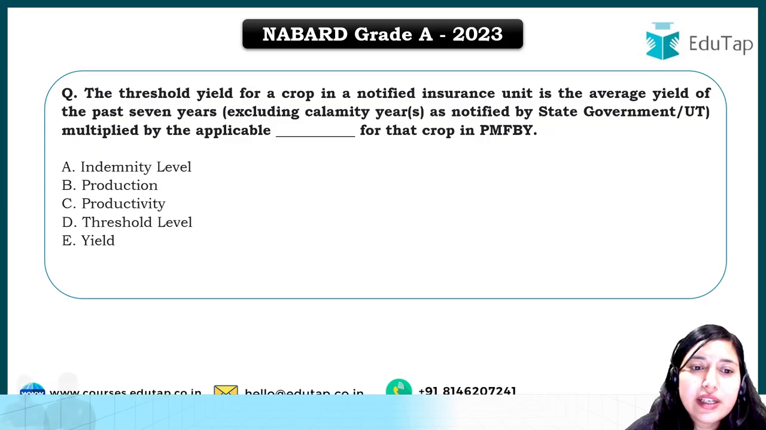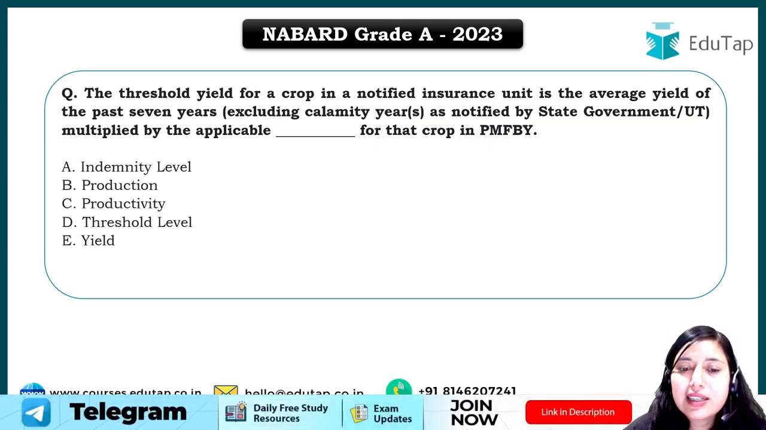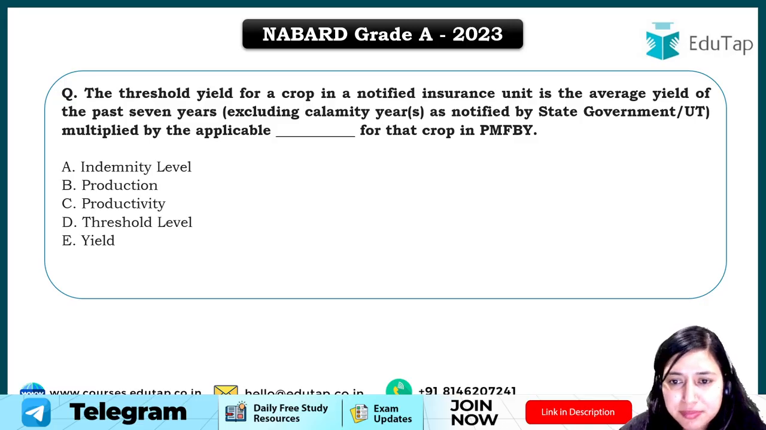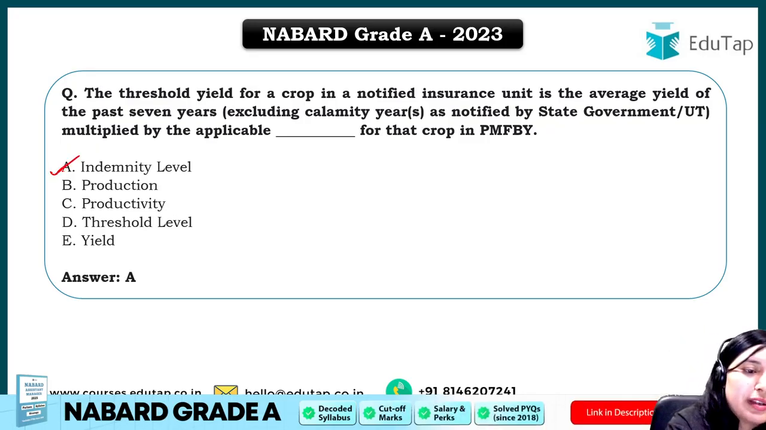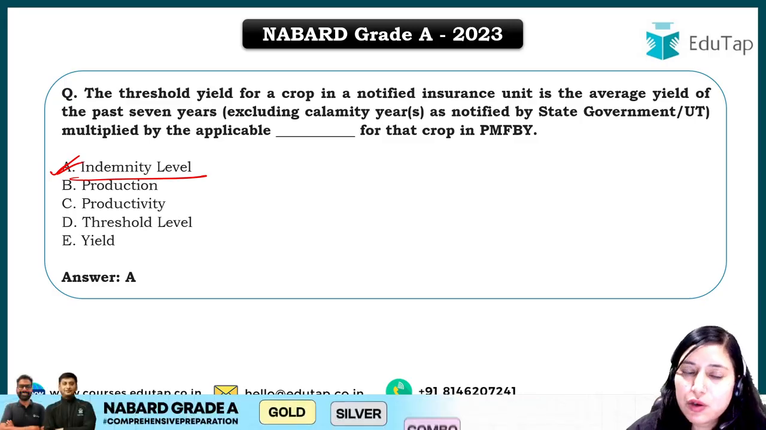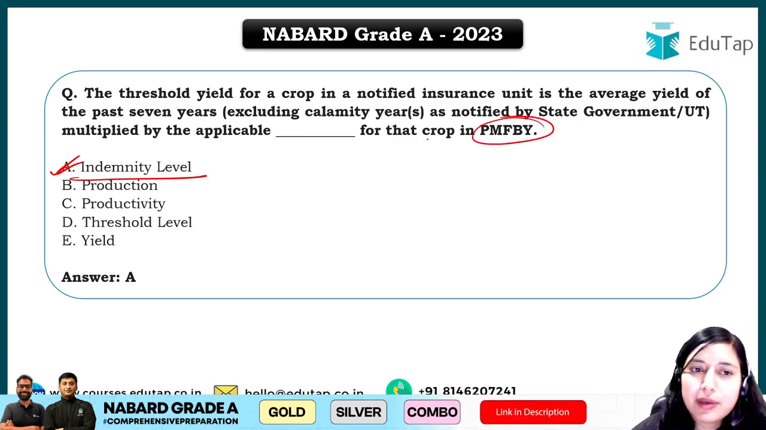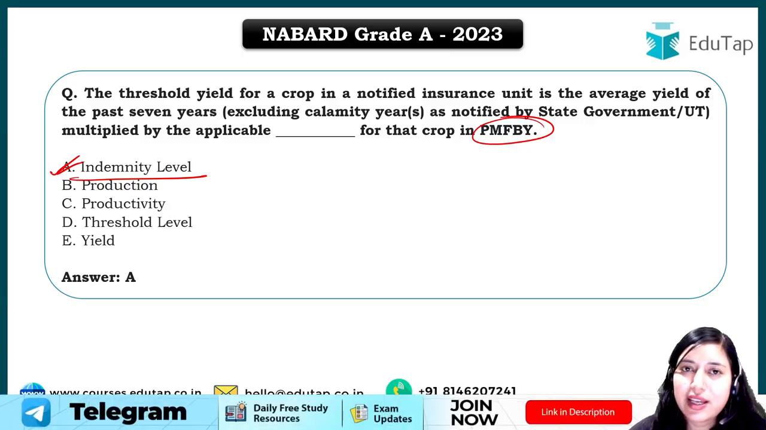Next question, the threshold yield for a crop in a notified insurance unit is the average yield of the past 7 years, excluding the calamity years, as notified by the state government or UT, multiplied by the applicable dash for the crop in PMFBY. Pradhan Mantri Fasal Bima Yojana. The answer for this question will be indemnity level. Again, a scheme question. You have to cover all the schemes related to agriculture and rural development. You can see questions have been asked, right?